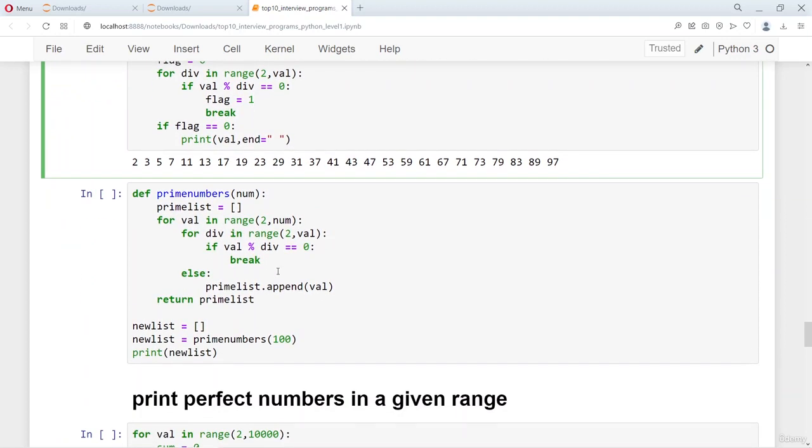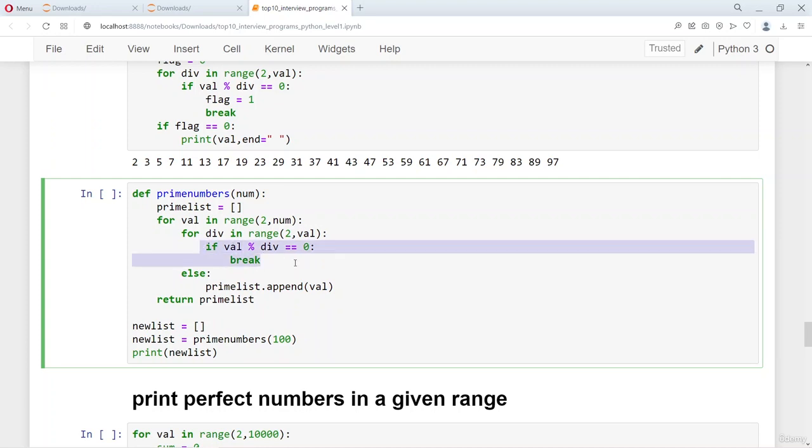If you use else, which is kind of a floating else, you will be able to remove the flag, and this else part will be executed if the if statement was never executed inside the inner for loop. Yeah, which is very important. I'll repeat. If the if statement never got executed in the inner for loop, then this else will be executed.